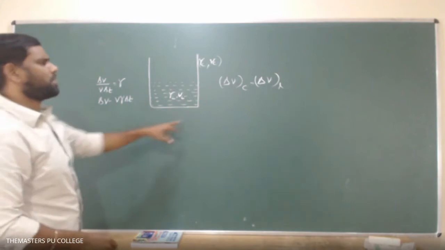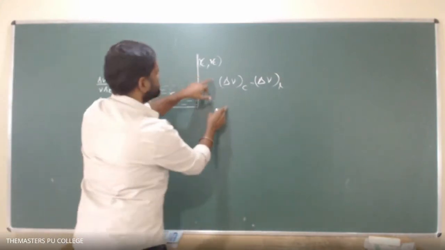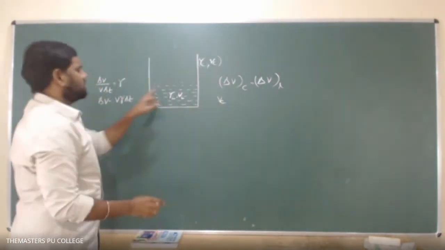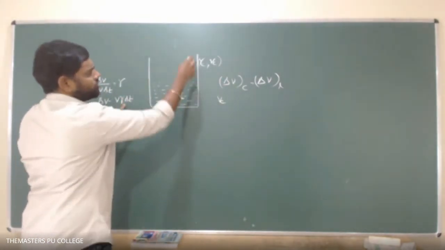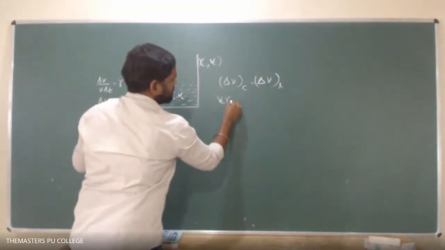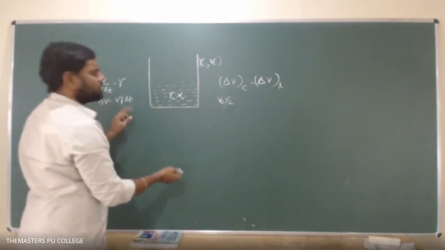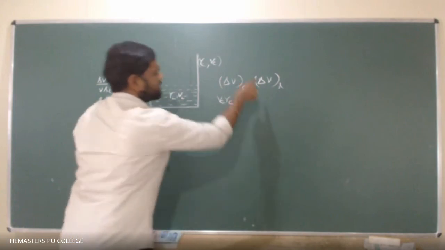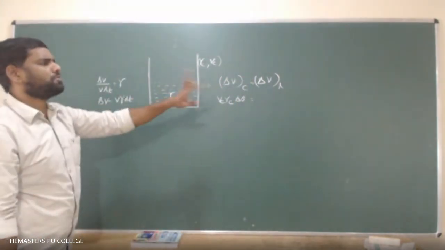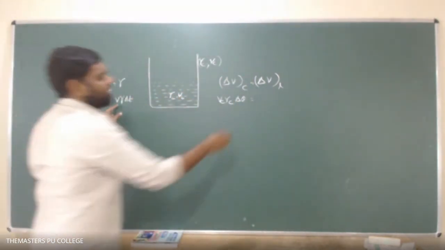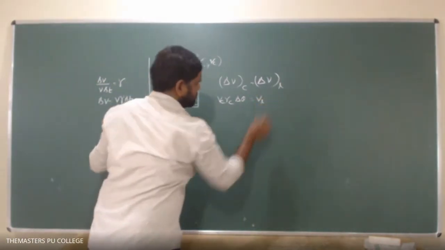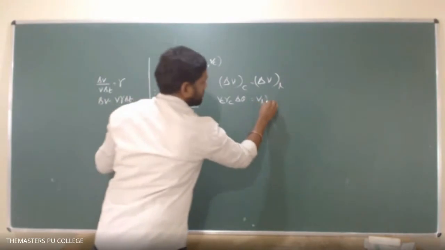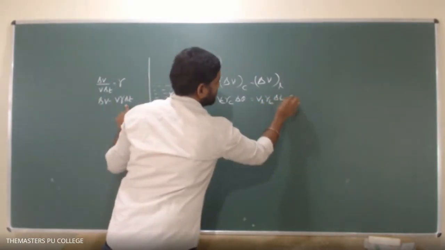So for the container, the volume is Vc, and the container has cubical coefficient of expansion gamma C. Temperature difference, let it be delta theta. That equals delta V, the change in volume of the liquid. Similarly here, initially the volume of the liquid is VL, the coefficient of real expansion is gamma L, and delta theta.